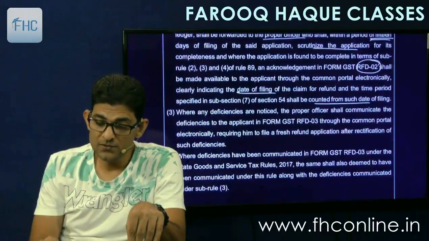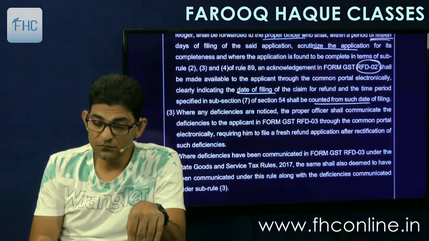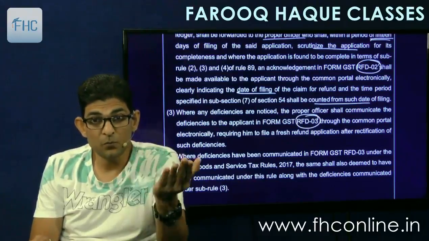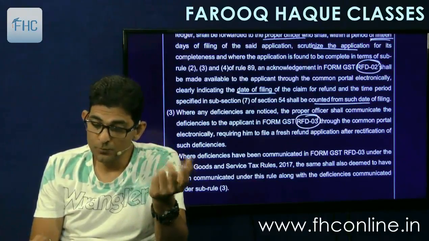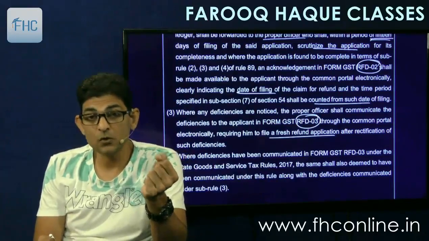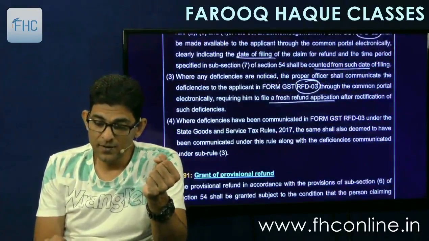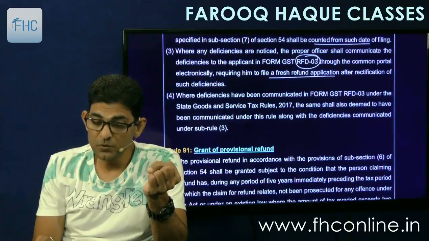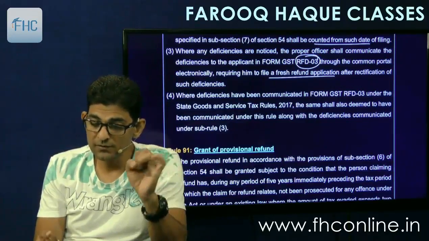Then where any deficiencies are noticed, the proper officer shall communicate the deficiencies in the application to the applicant in form RFD-03. Means if your application for refund has some deficiencies, it will be informed to you in RFD-03 through the common portal, requiring him to file a fresh refund application after rectification of deficiencies. And where the deficiencies have been communicated in RFD-03, the same shall also be deemed to have been communicated under this rule along with the deficiencies communicated under sub-rule 3. That's also fine.